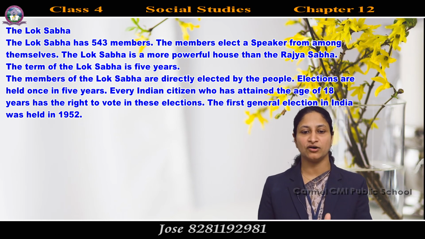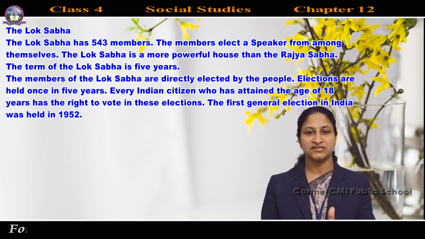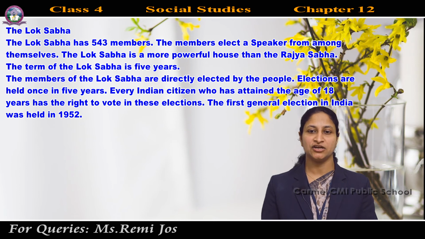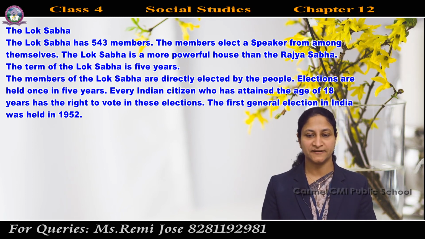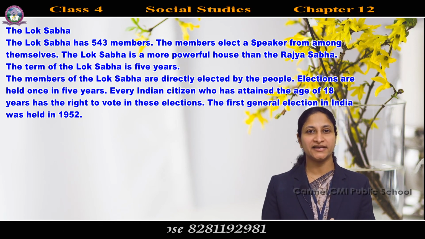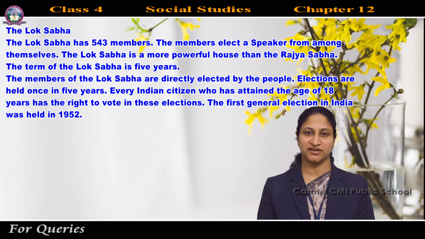The members of the Lok Sabha are directly elected by the people through general election. In India, after every 5 years, there is a general election to elect a union government or a central government. The first general election in India was held in 1952. Every Indian citizen who is 18 years of age or above has the right to vote in these elections.